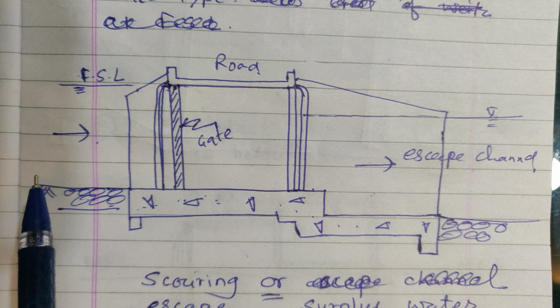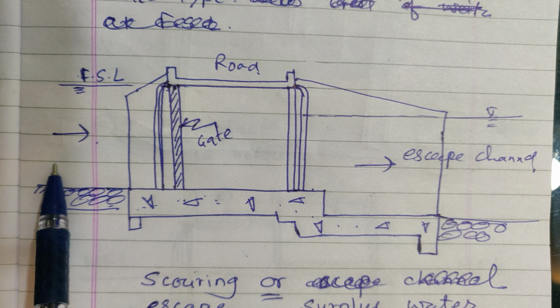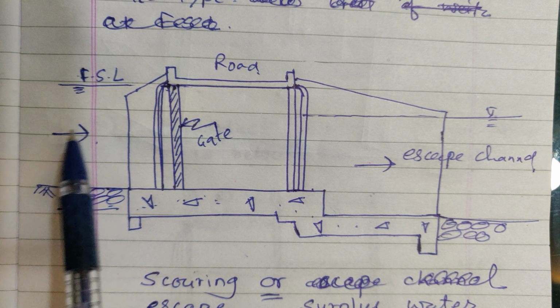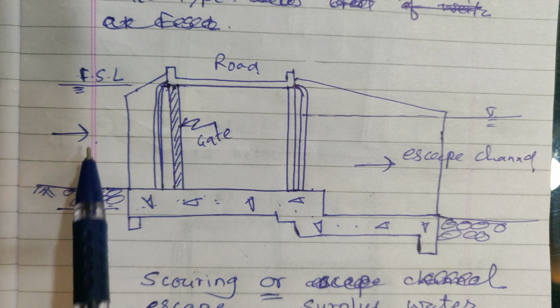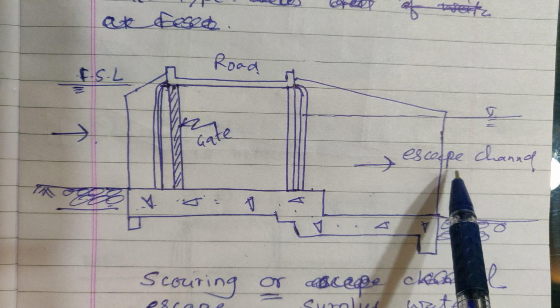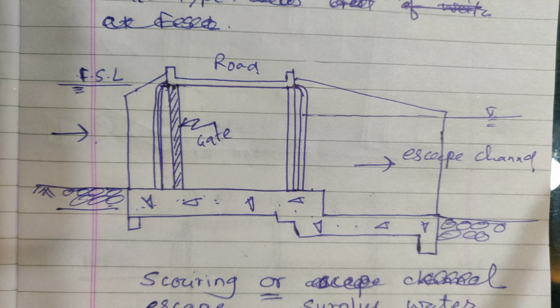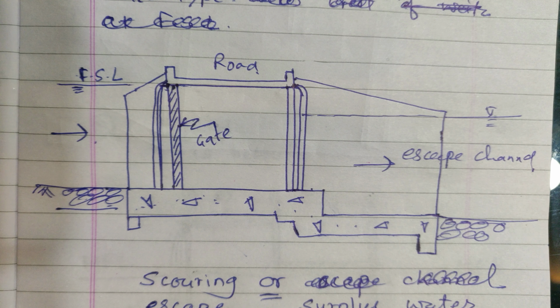This consists of some silt material. If this silt is to be allowed to flow, this gate is opened. It is allowed to flow, and it will reach the natural drain or escape channels. The purpose of this is scouring escape or surplus water escape.